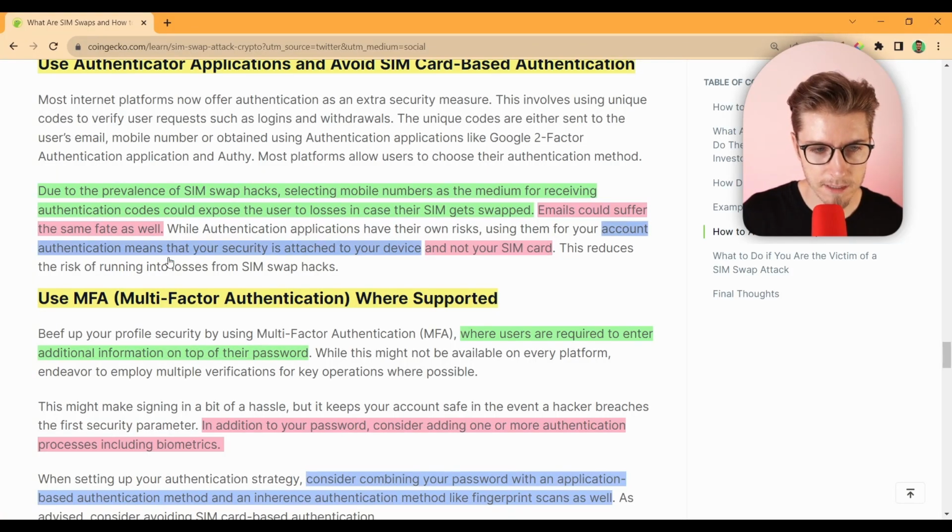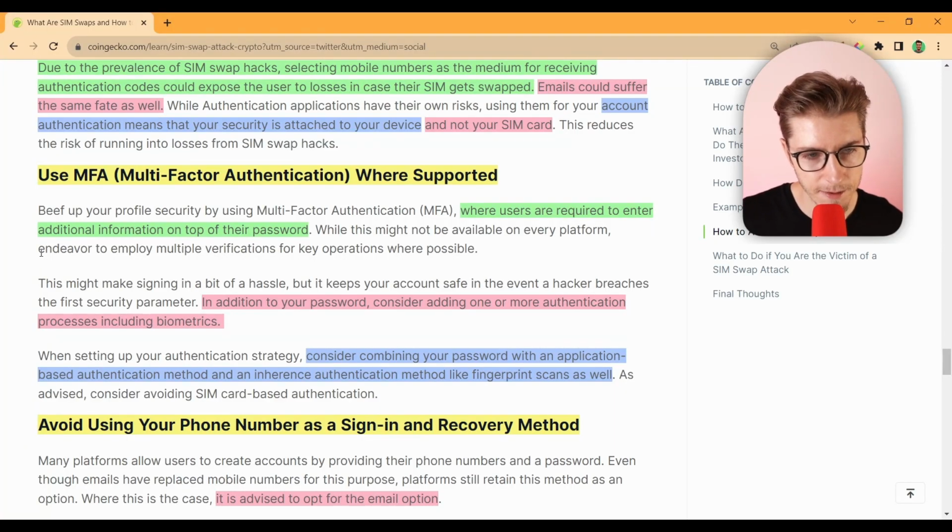And it mentions here too that emails could suffer the same fate as well, so be careful when you're using both email and mobile numbers. Account authentication means that your security is attached to your device and not your SIM card. So here we want our security to be backed behind our mobile device and not behind the card that's attached to our mobile device.